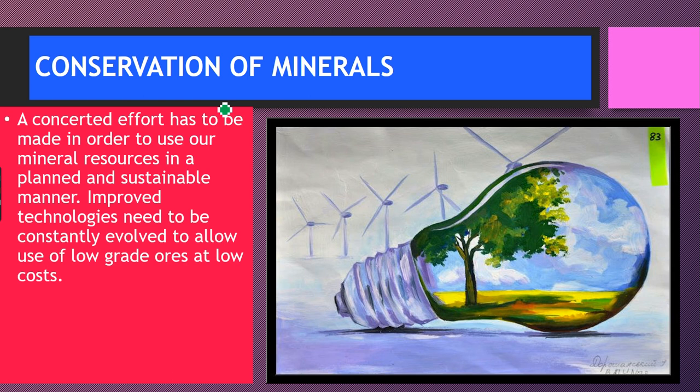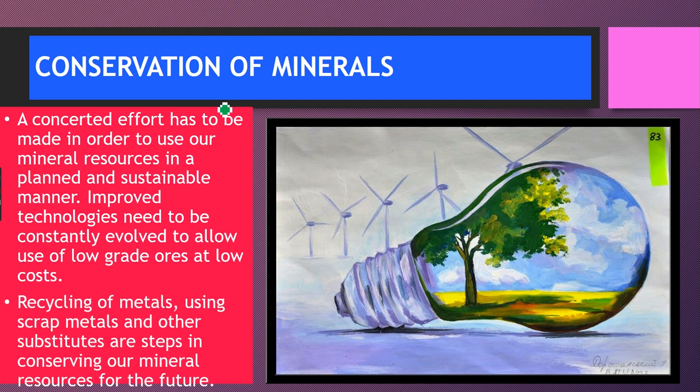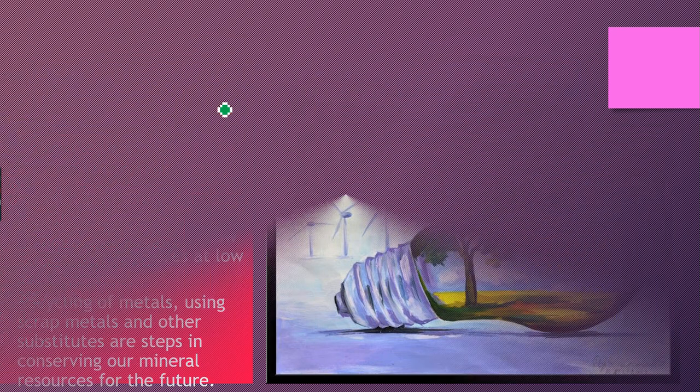Now, a concerted effort has to be made in order to use our mineral resources in a planned and sustainable manner. Improved technologies need to be constantly evolved to allow use of low grade ores at low cost. Remember the iron ore, siderite and limonite, low grade, which need to be used at low cost, but now the cost is very high. Recycling of metals can be done using scrap metals, and other substitutes are steps in conserving our naturally occurring substances for the future.